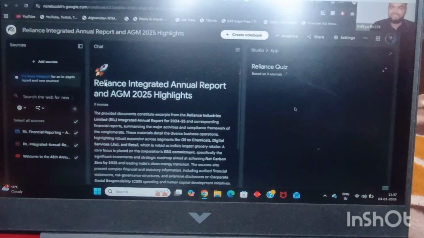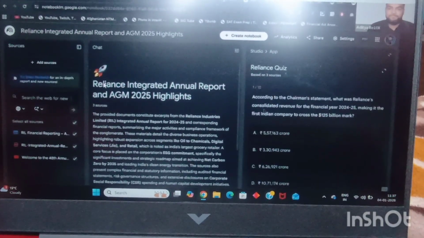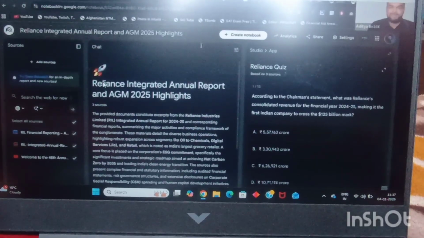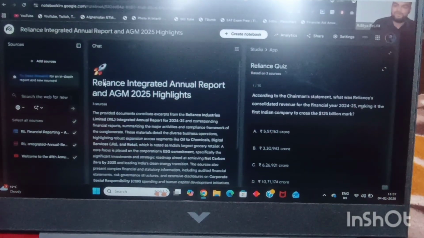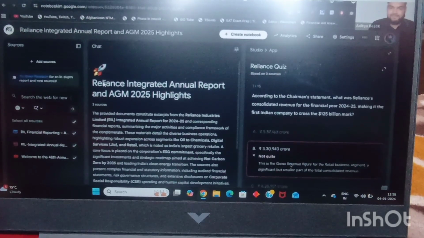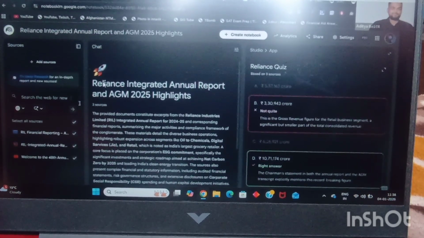I can show you the quiz. So here it has generated a quiz for Reliance out of the documentation. According to the chairman's statement, what was the Reliance consolidated revenue for the financial year 2024? I can select and it can quickly give me the answer. Who is absolutely mind blown?